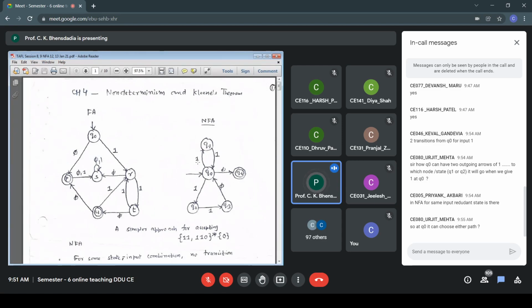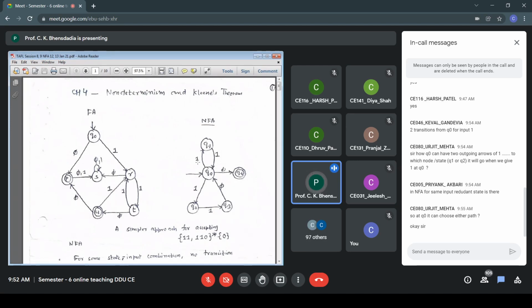Yes, Urjit, it can choose either path, and that is what is non-determinism. We'll address this particular issue. In any non-deterministic model of computation, there will always be a choice, and choice is permissible. Multiple paths are there, choice is there, choice is permissible. That is the basic characteristic of any non-deterministic model of computation, may that be finite automata, or push-down automata, or Turing machine.